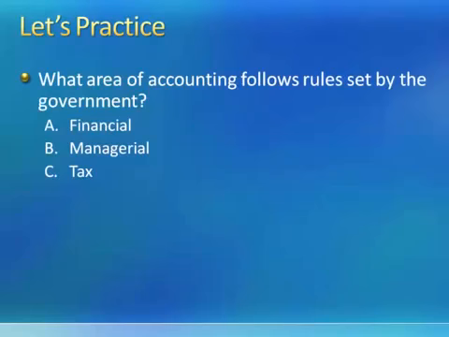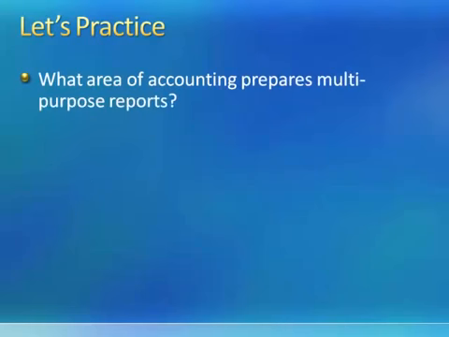Financial accounting is based on rules, but those rules are not prepared by the government. In our next module, we'll learn a little bit more about where rules for preparing financial reports come from. But for tax accounting, the rules are determined by the government. So the correct answer to this question is answer C. Tax accounting has rules that are set by the government.